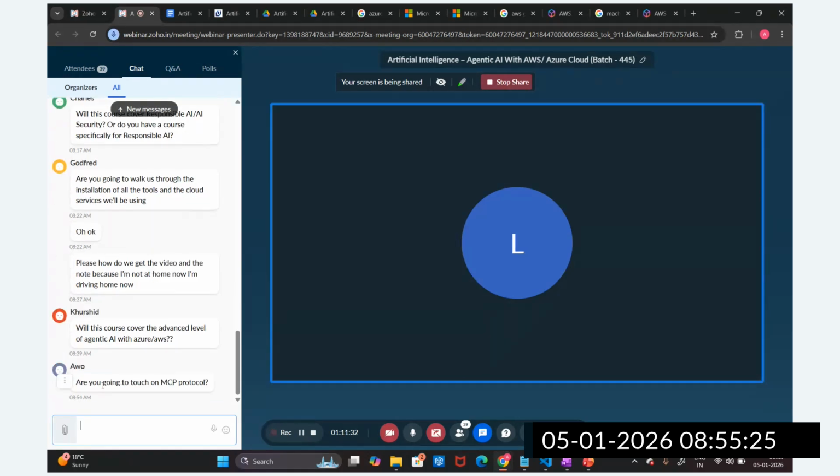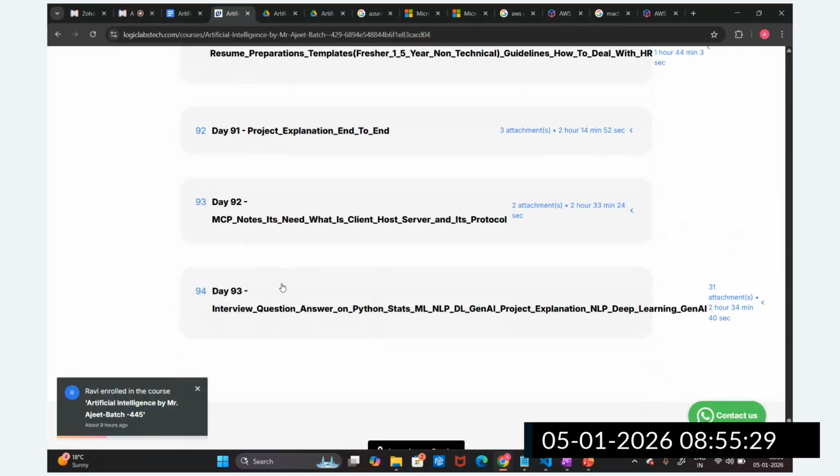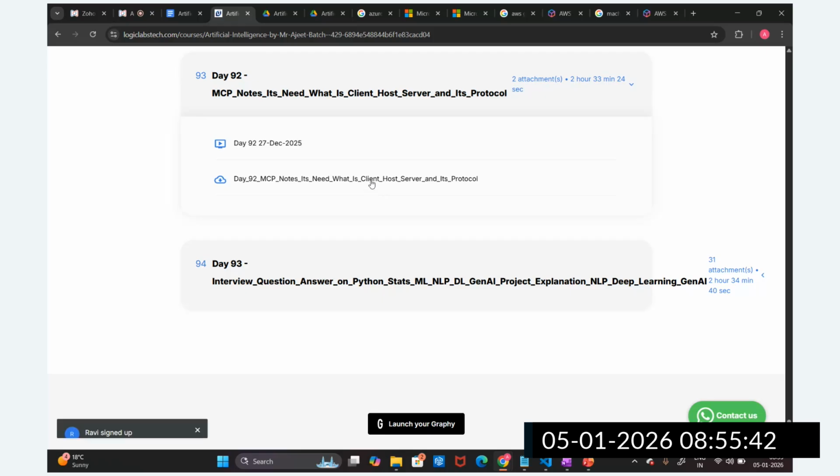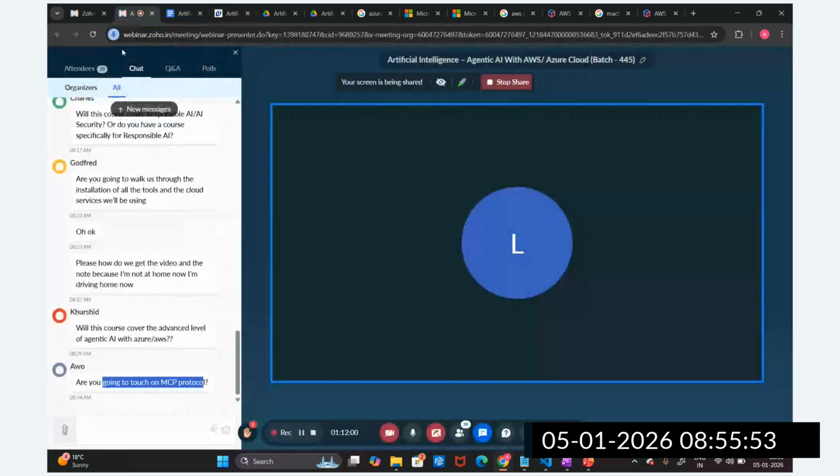Yes, we are going to touch on the MCP protocol. You can see I have covered the MCP protocols also. We are going to understand what the MCP client is and the different protocols, like standard IO and streamable HTTP. We will understand the client, the host, the server, and its protocol in this course. Now clear? Any questions so far?